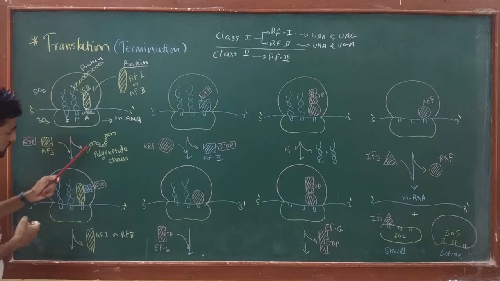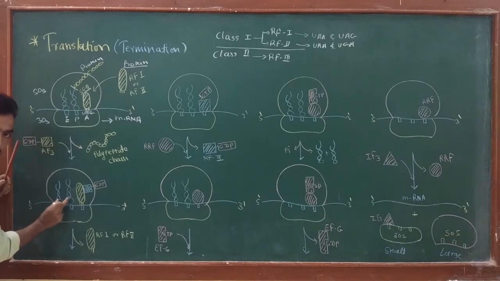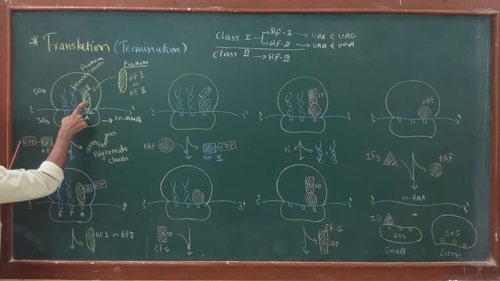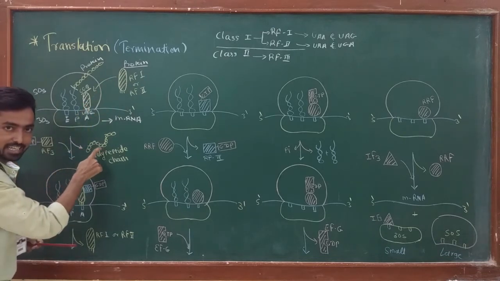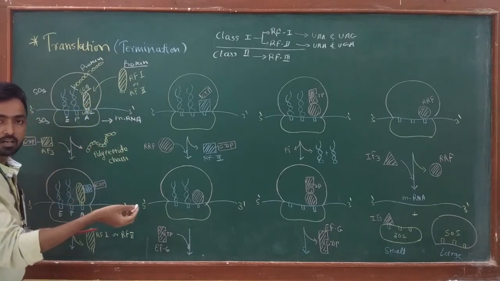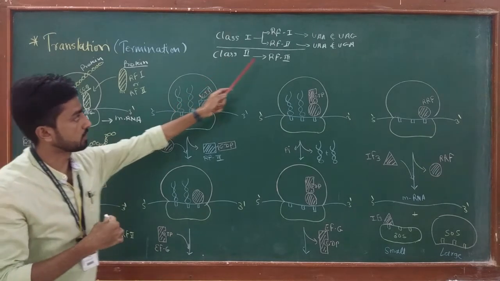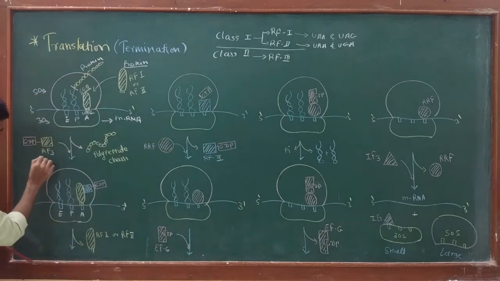And due to release of this polypeptide chain, now this complex only has two tRNAs on the P and E sites, while the A site has the RF1 release factor. Once the polypeptide chain is released, a second type of release factor, a class 2 release factor, RF3, comes into the picture.